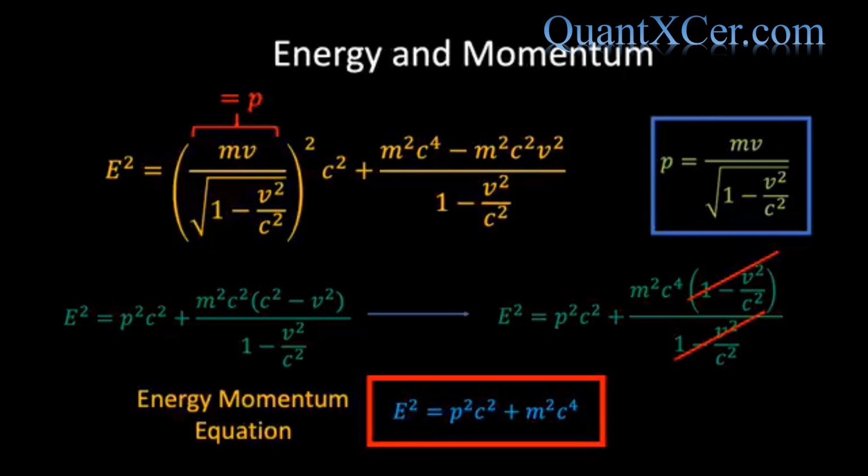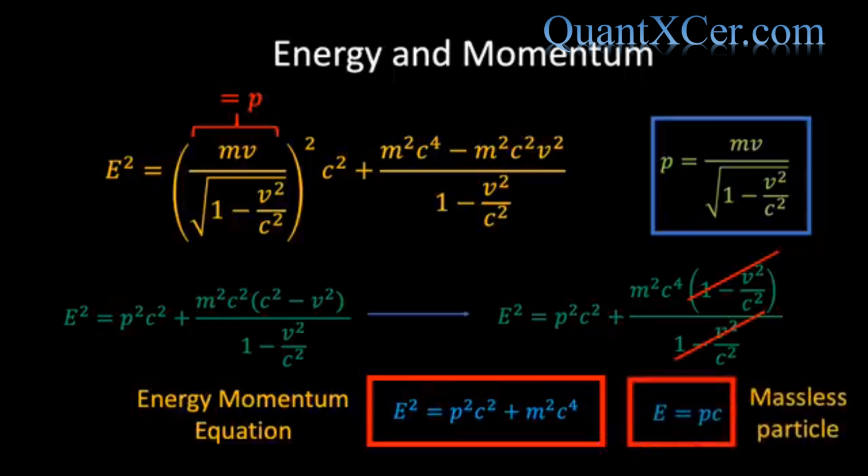We see that this expression gives the energy in terms of the momentum and the mass. The advantage of this is that it describes all particles whether their masses are 0 or non-zero. And the added bonus with this expression is that we can immediately see what happens if we set the mass equal to 0. In that case, we see that the second term in the energy-momentum relation becomes 0, and therefore the energy of a massless particle can be written as E equals pc,